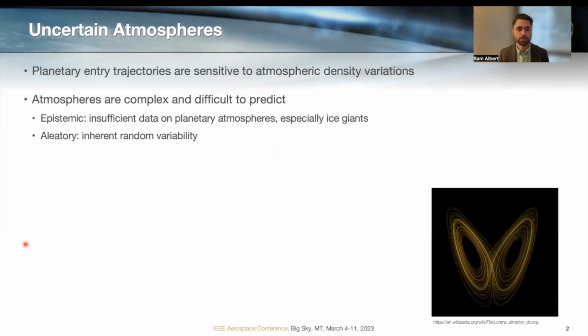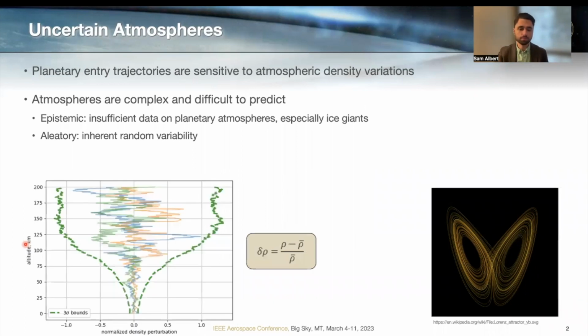Now, in particular, atmospheres suffer from both epistemic and aleatory uncertainty. Epistemic meaning we don't have enough data to fully understand planetary atmospheres. This is still true at Earth, but it's especially true at destinations like the ice giants, Uranus and Neptune. And in addition, they are characterized by aleatory uncertainty, meaning even if we had an abundance of data, there's inherent random variability in the behavior of the atmospheres, including in the density profile across an altitude.